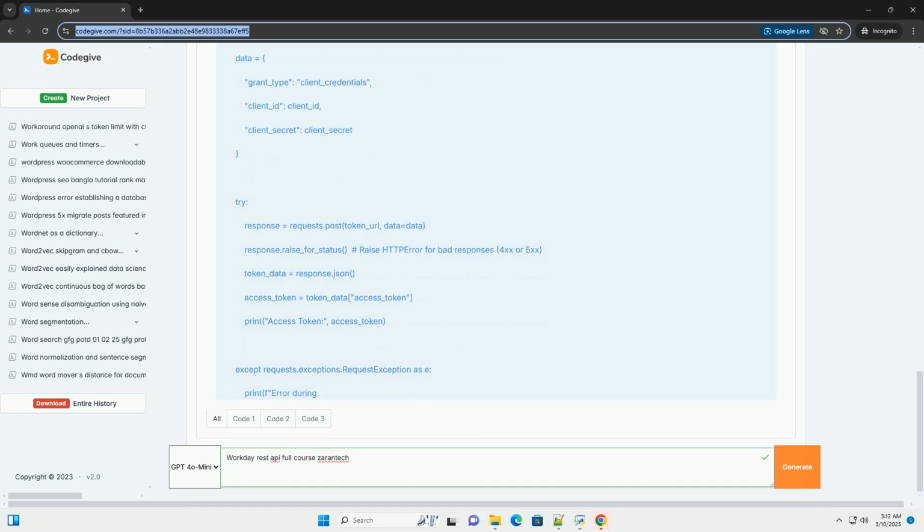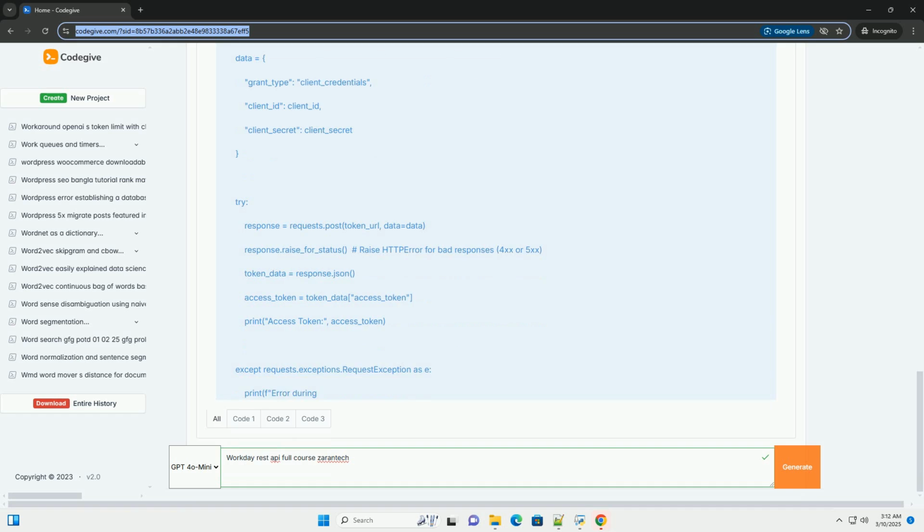Authentication. Reading data, get. Creating/updating data, post/put/patch. Error handling. 8. Advanced topics. Pagination. Bulk API operations. Custom reports as a service, RAS.